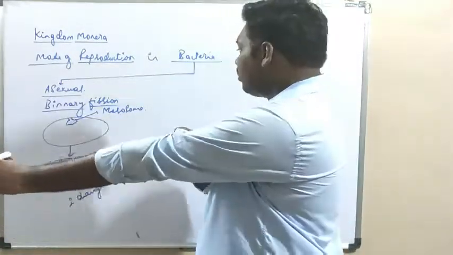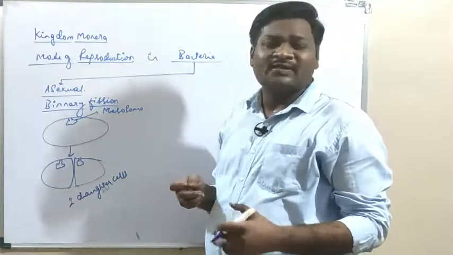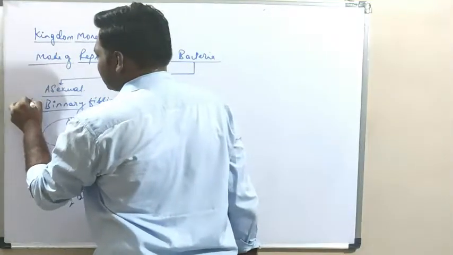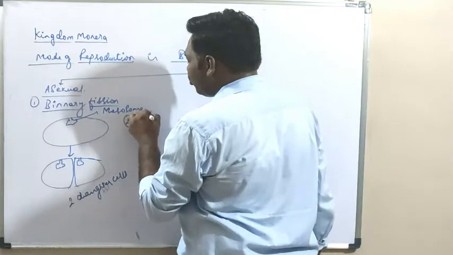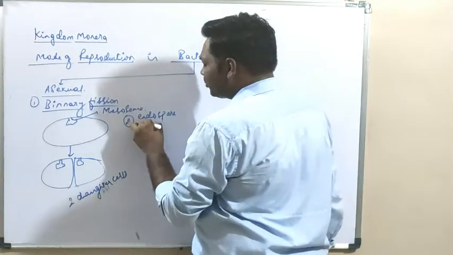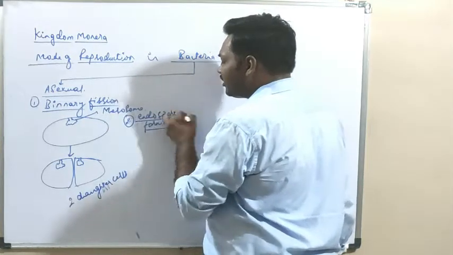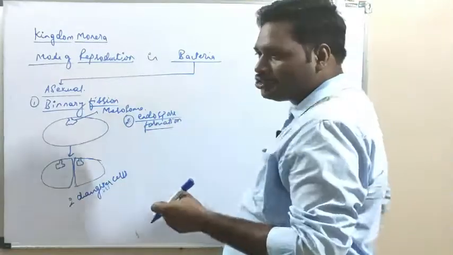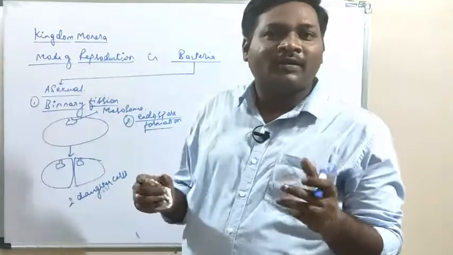Now apart from binary fission we have another commonly seen mode of reproduction. This is the first, and the second we will write here: endospore formation. Students, you might be familiar with the technique used daily by our mothers in the kitchen, boiling of milk.